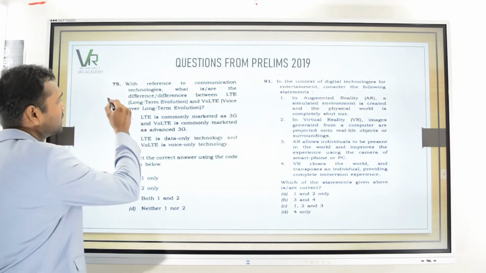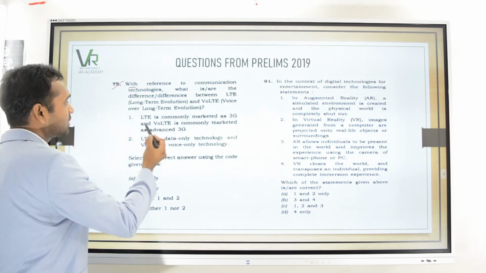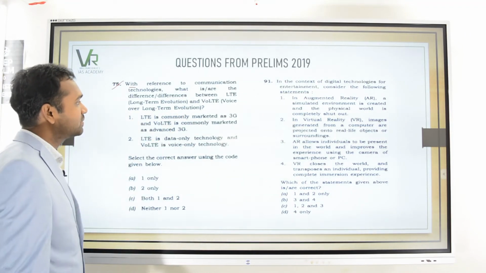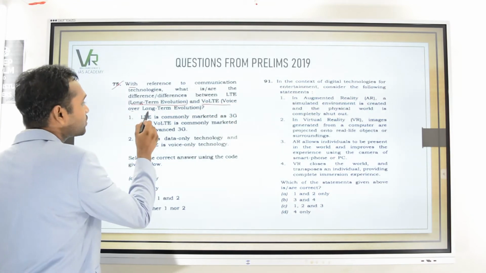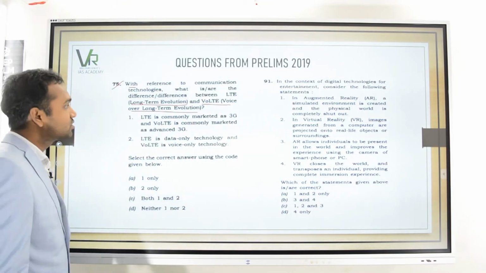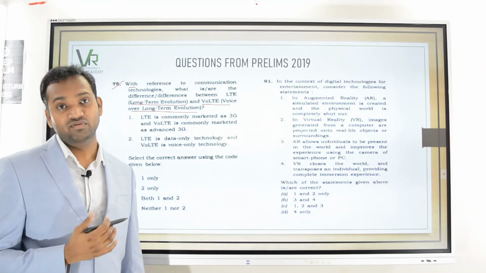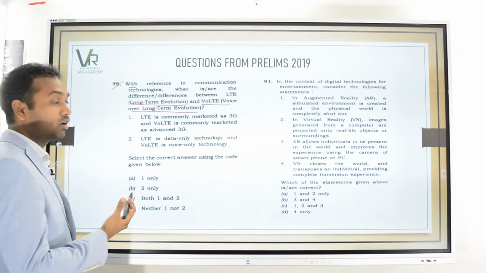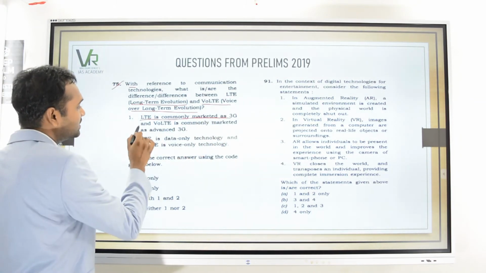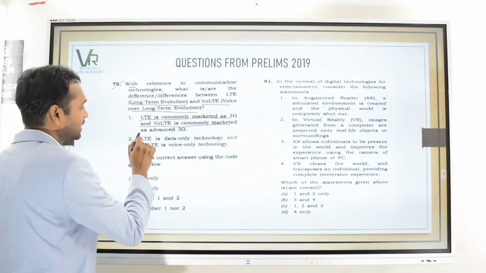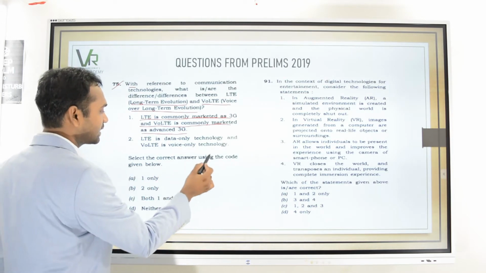So if you see here, this question: with reference to communication technologies, what is the difference or differences between LTE, that is long-term evolution, and VoLTE, voice over long-term evolution. So here you should understand different types of communication devices, how communication is carried forward, like CDMA, all these things. And here the first statement is LTE is commonly marketed as 3G and VoLTE is commonly marketed as advanced 3G. So first statement is this, and he is asking to select the correct answers.